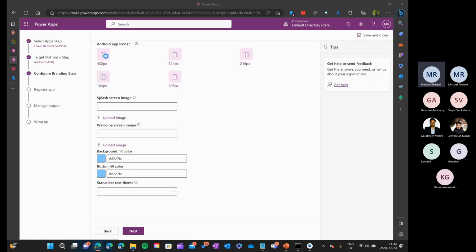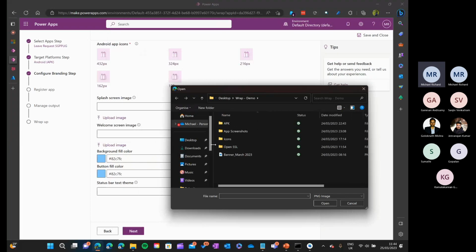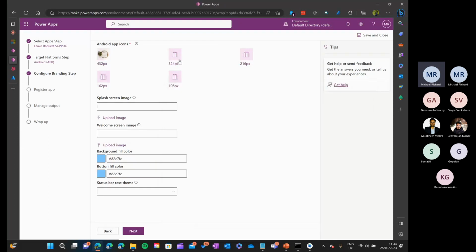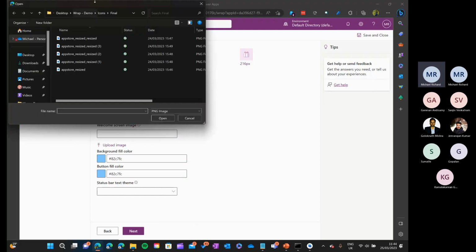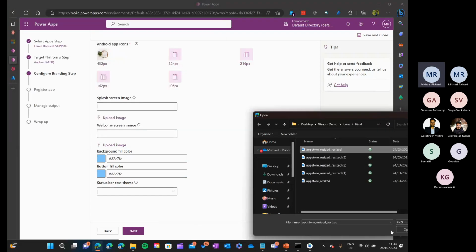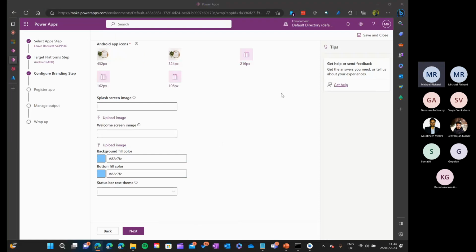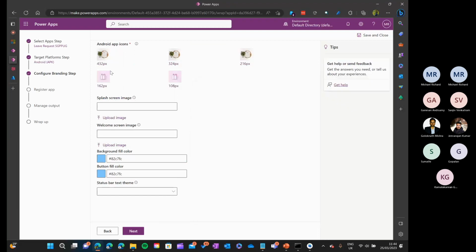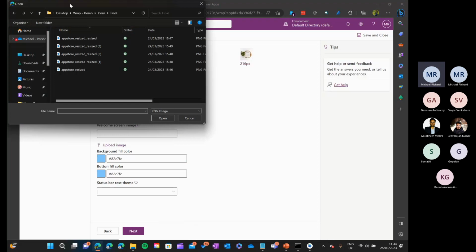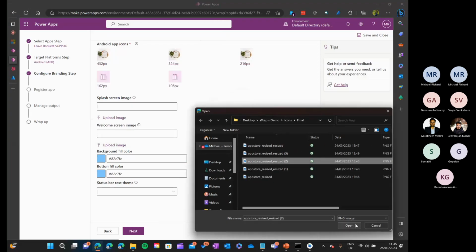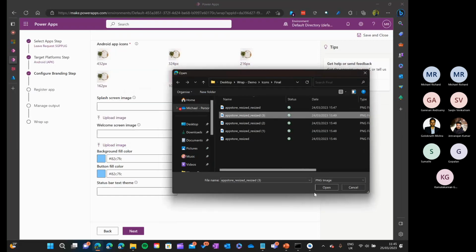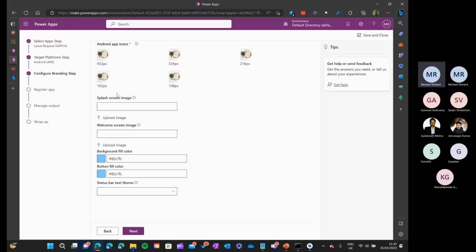Okay, so I already have multiple images created, so I'm going to use that. And this is my 432 pixel. This is my 324 pixel, 216 pixel. This, as you can see, I tried multiple times and I failed for this. It is a bit annoying because it's just an image, right? Okay, anyway, so you can do all these things.